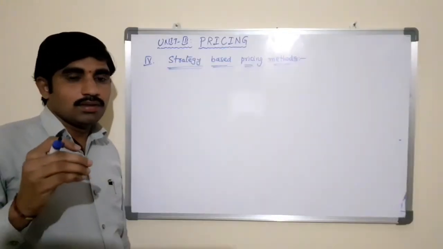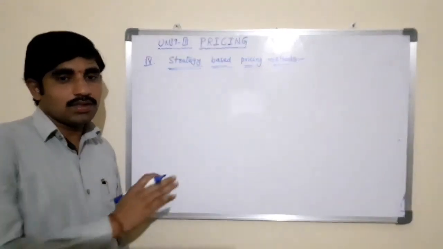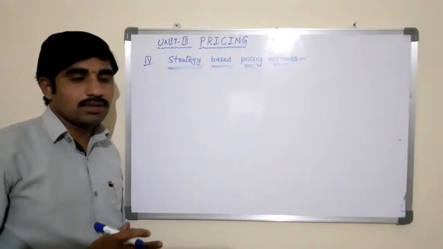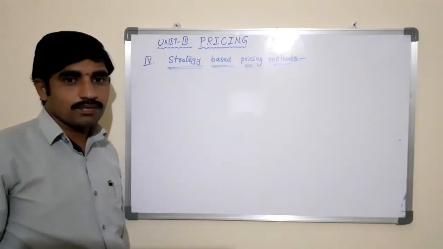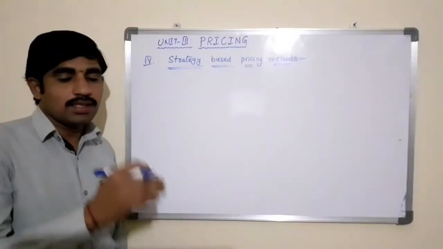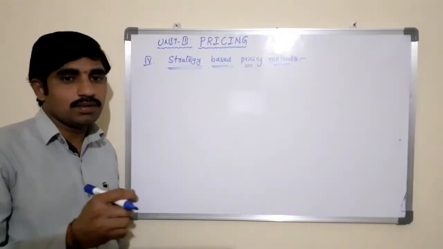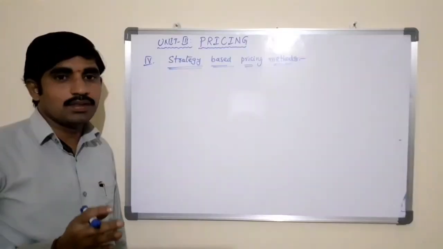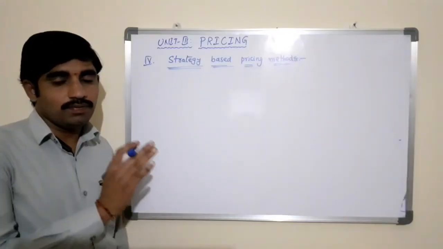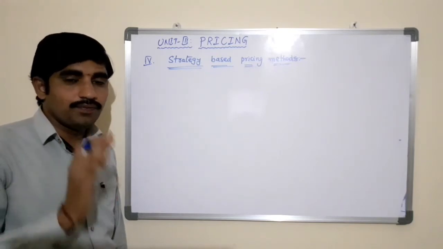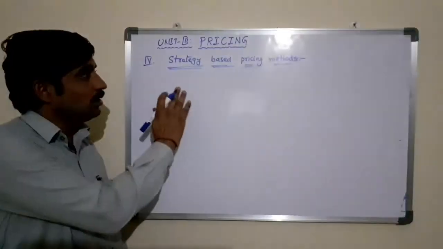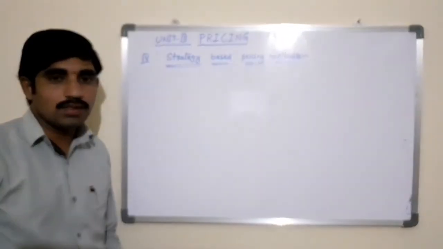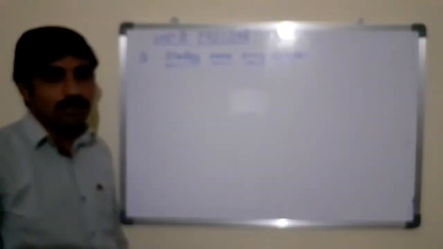Here, in fixing the price of the product, cost based, demand based, competition based pricing methods are not considered. We are not considering all these, but we are fixing the price of the product based on the strategy of the business, strategy of our personnel. So the price which is fixed based on the strategies and policies of the business is known as strategy based pricing methods.